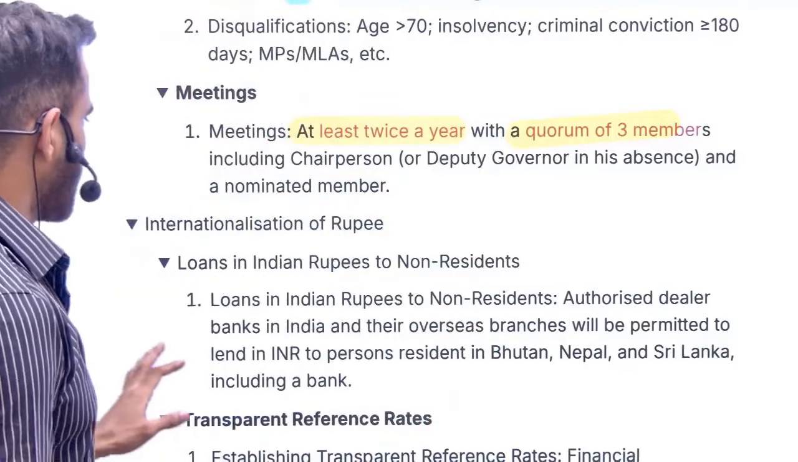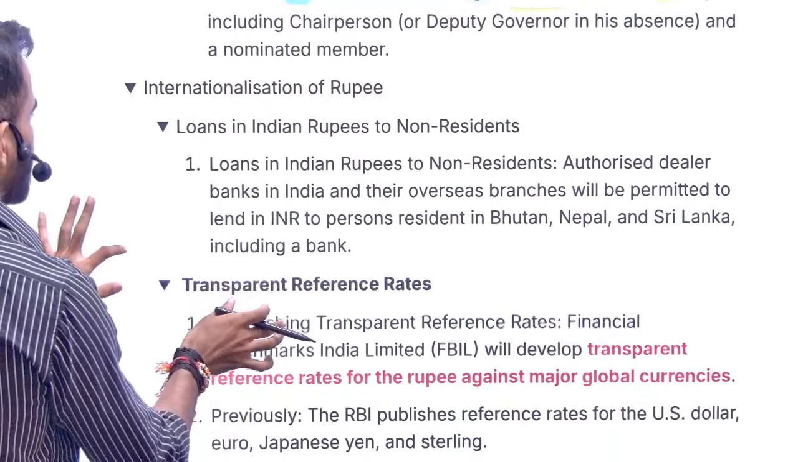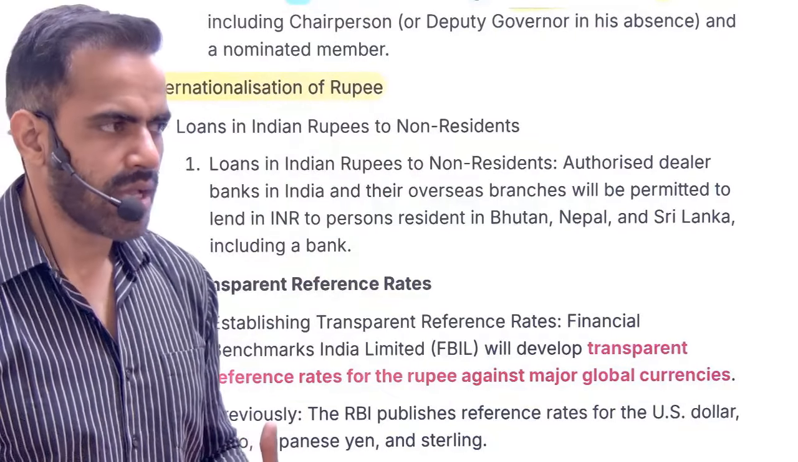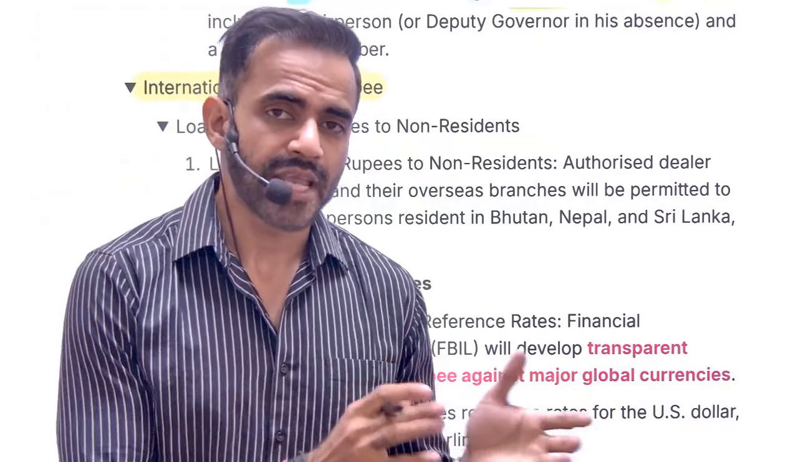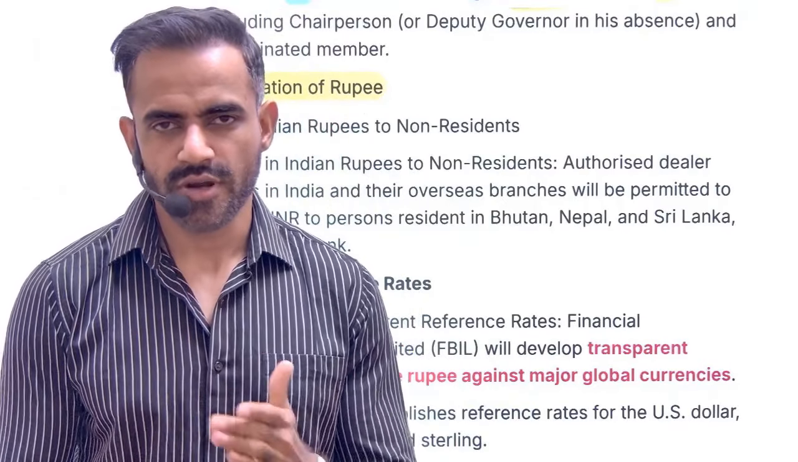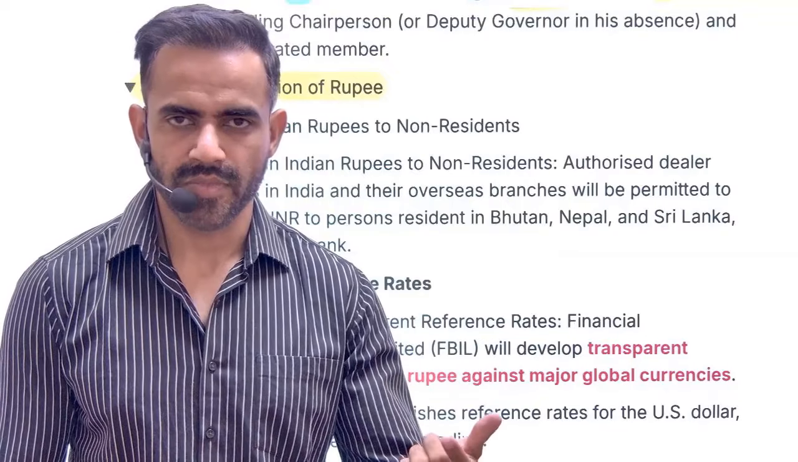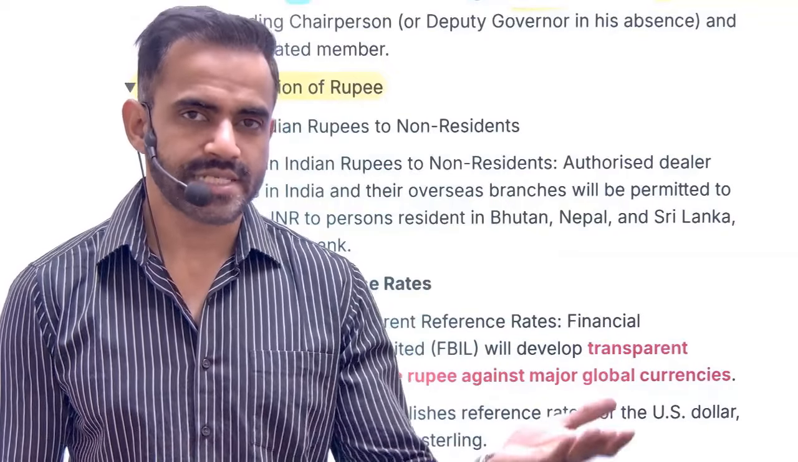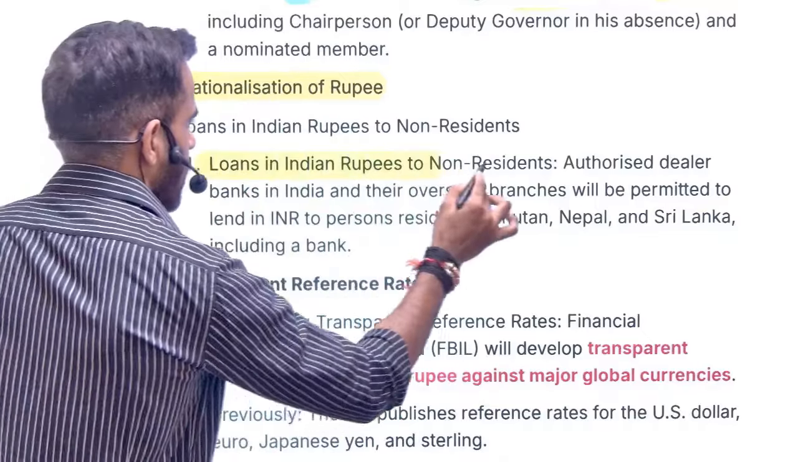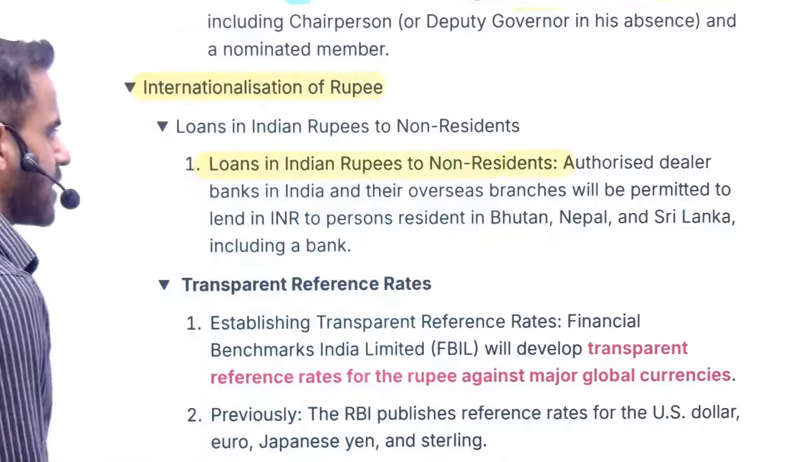Next is internationalization of rupee. Understand what is the meaning? Internationalization of rupee simply means more and more transactions are happening in rupee. For that purpose, recently RBI has announced various initiatives. For example, giving loan in rupee. Loan to whom? Loan to non-resident people in rupee. That's one such initiative. Loan to non-resident in rupees.